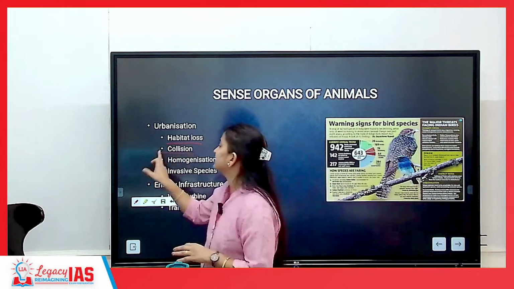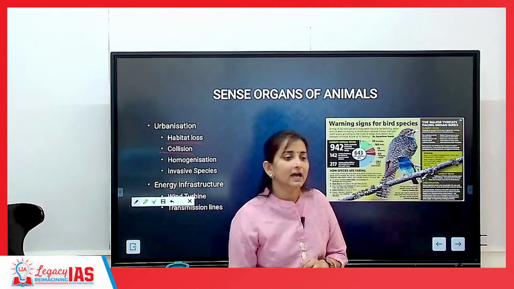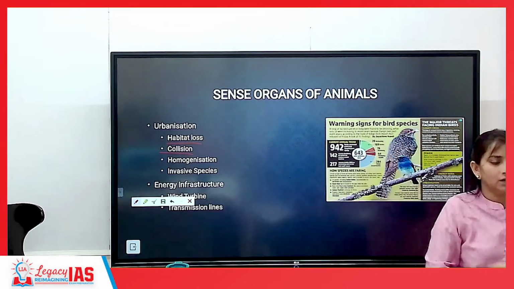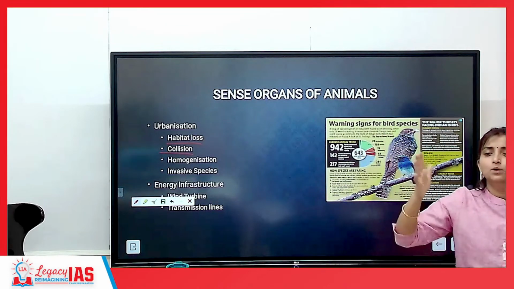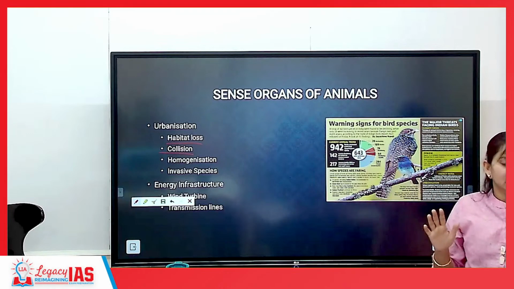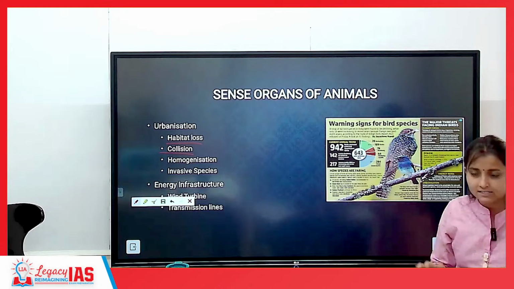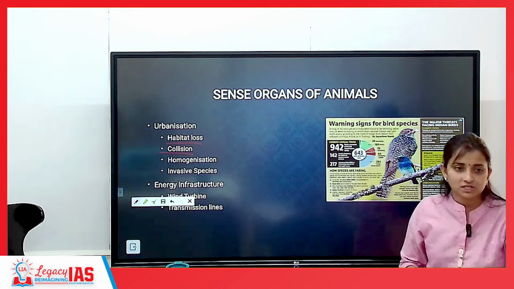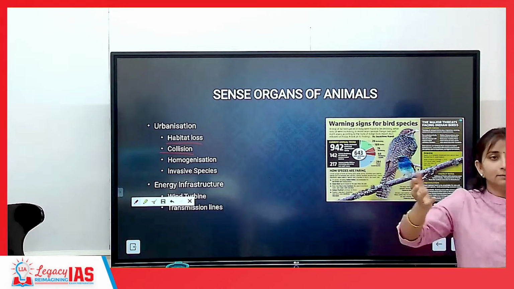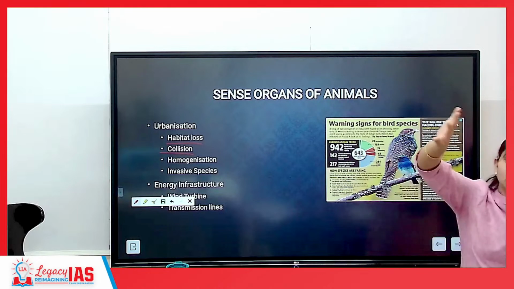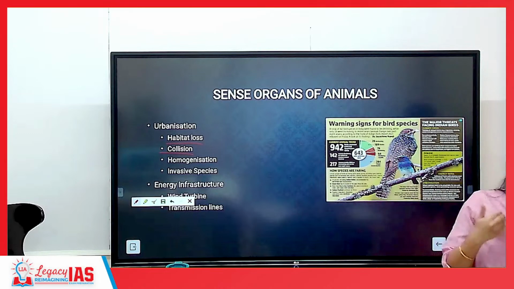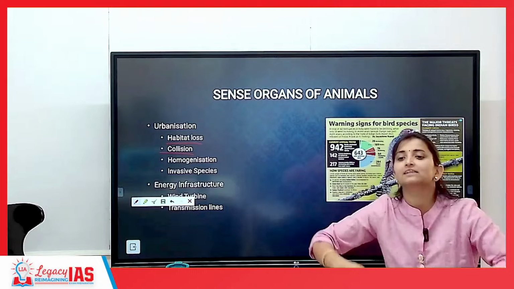They have also been declining because of collision. If you see the IT related high-rises in and around Outer Ring Road, you will see they have some kind of bluish building. The entire building will be covered, made up of glass or fiber, and bluish in color, which can easily reflect the sky. If you see clouds, on this building also you will be able to see clouds. It looks very fancy, but birds assume that this is also a continuation of the sky, and they will go and collide and die.